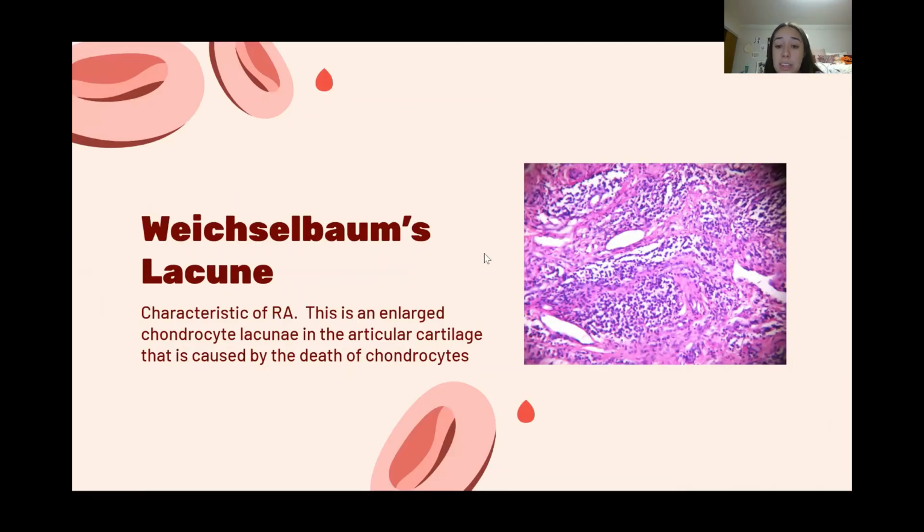And then this is a picture of Weichselbaum's lacunae, and it is characteristic of rheumatoid arthritis, and it causes enlarged chondrocyte lacunae in the articular cartilage. And this is caused by the death of chondrocytes. Basically the bigger spaces, or the bigger lacunae, are because cells are dying because the immune system is attacking and killing them. So when the cells die, they leave a bigger space.